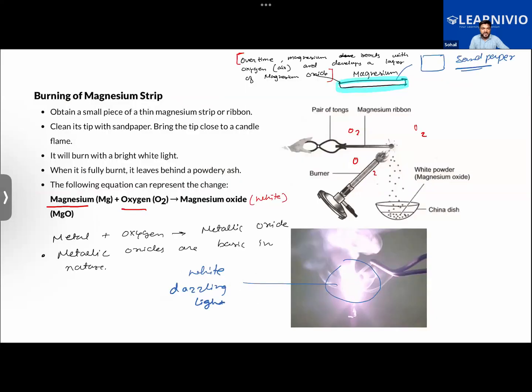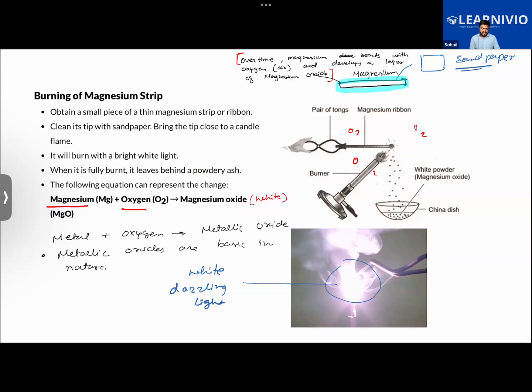We were learning about the burning of the magnesium strip. We simply take a piece of magnesium ribbon and hold it above a fire, so it reacts violently with oxygen, meaning that a bright white light is given off, and then magnesium reacts with the oxygen to give out magnesium oxide, which is white in color. So we can collect it in this china dish.